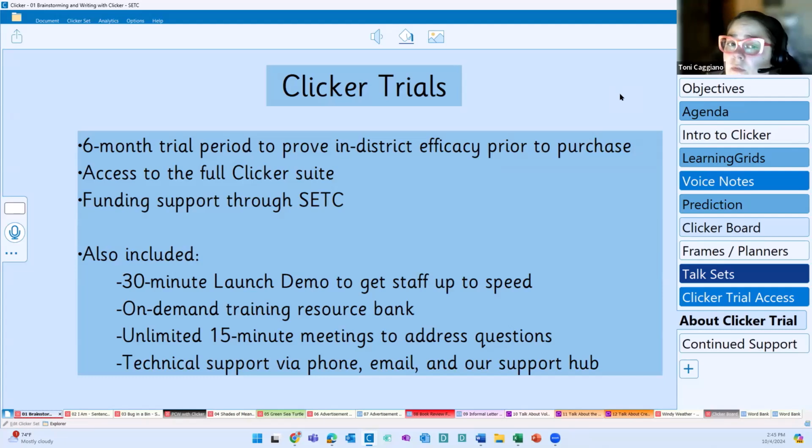You get access to the full Clicker suite, so that includes Clicker for Windows or Mac computers, as well as the Clicker apps for iPad and Chromebook. Again, those include Clicker Writer, Clicker Books, and Clicker Talk.